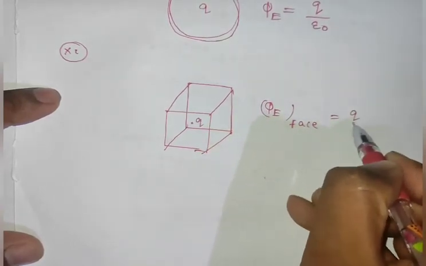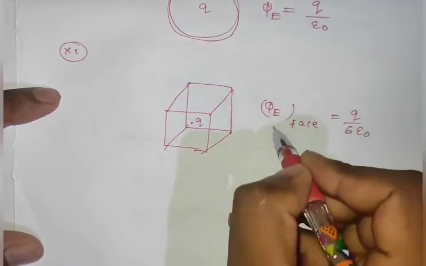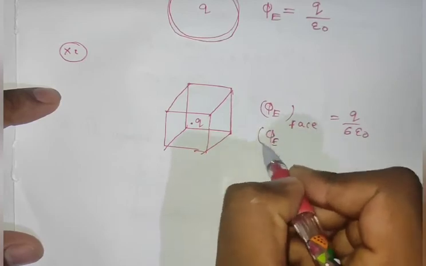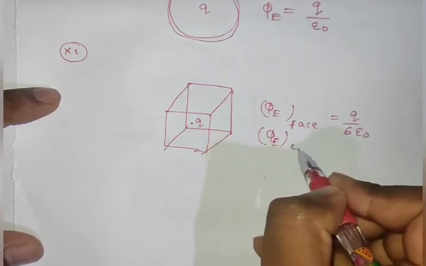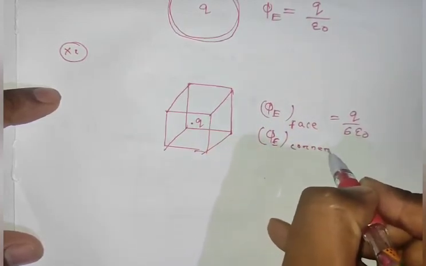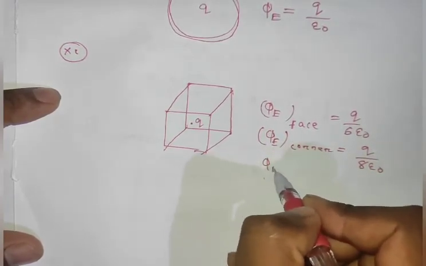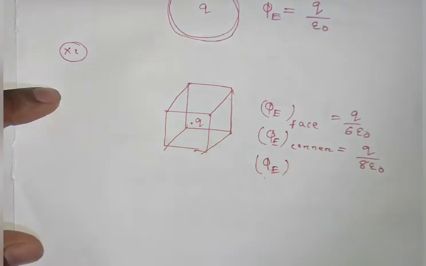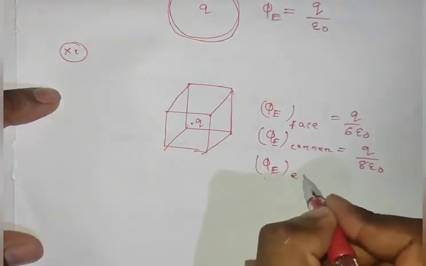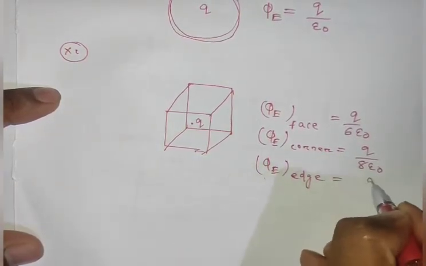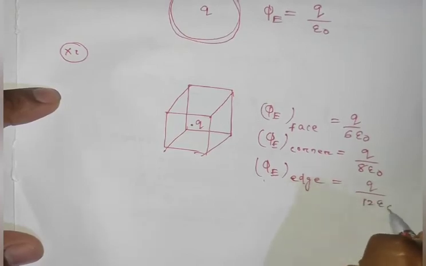It's simply Q by 6 epsilon naught. If it was asking for the electric flux linked with each corner, then it will be Q by 8 epsilon naught. If it was asking for the flux through each edge, then it will be Q by 12 epsilon naught.